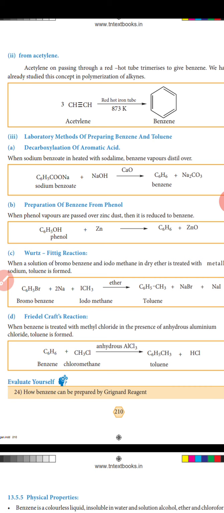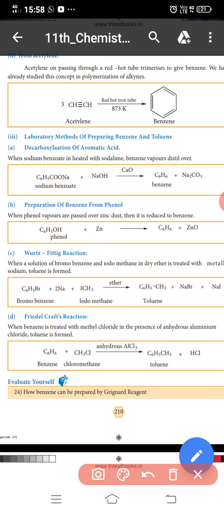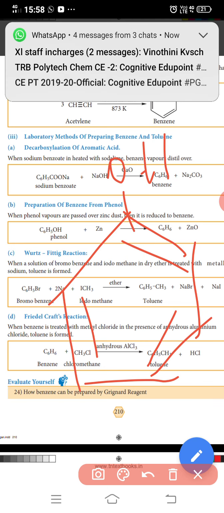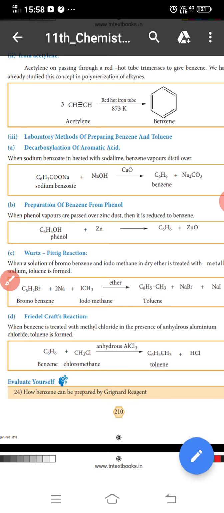Preparation of benzene from phenol. The first one, decarboxylation of aromatic acid. The second one, preparation of benzene from phenol. Phenol molecular formula C6H5OH. Structural formula: benzene ring with OH. Then zinc: C6H6 plus zinc oxide.